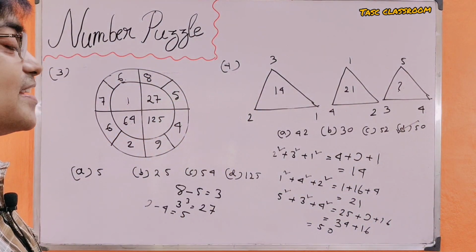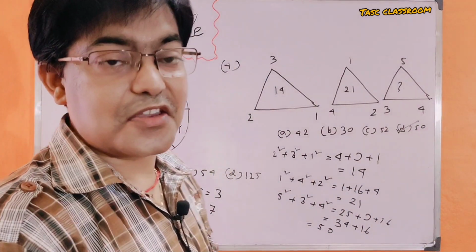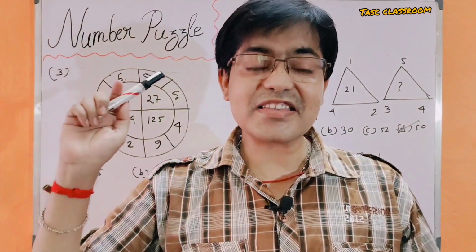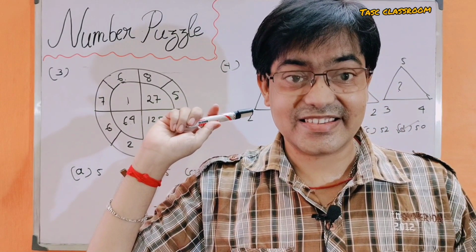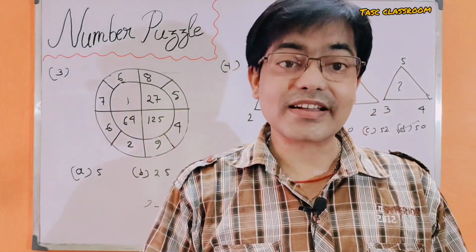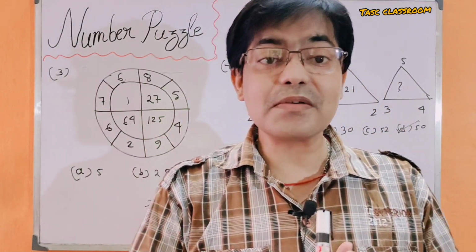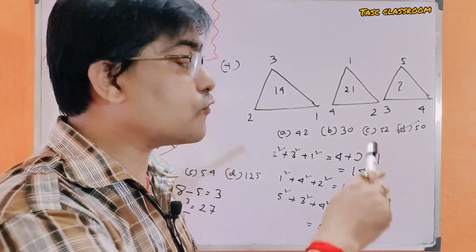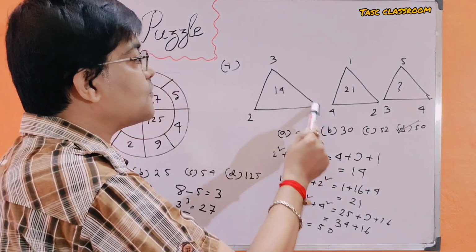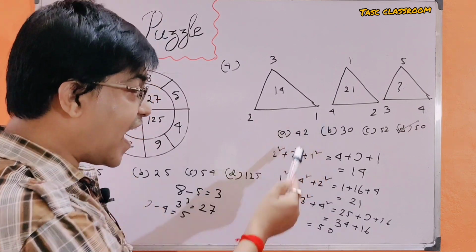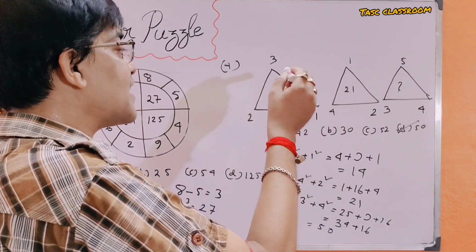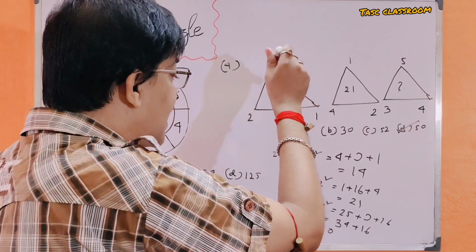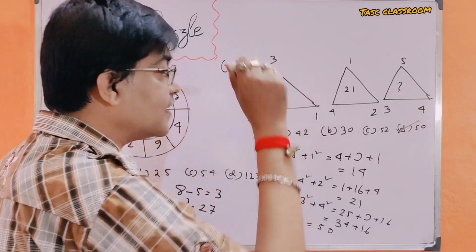Remember always, you have to find the relationship between the numbers of the vertices. Don't make this mistake. We have to find out the relationship between the vertices, and then we have to calculate how the number comes into the triangle.